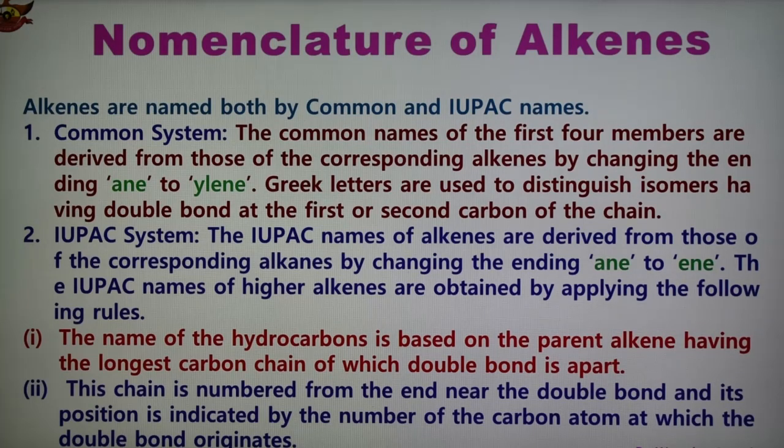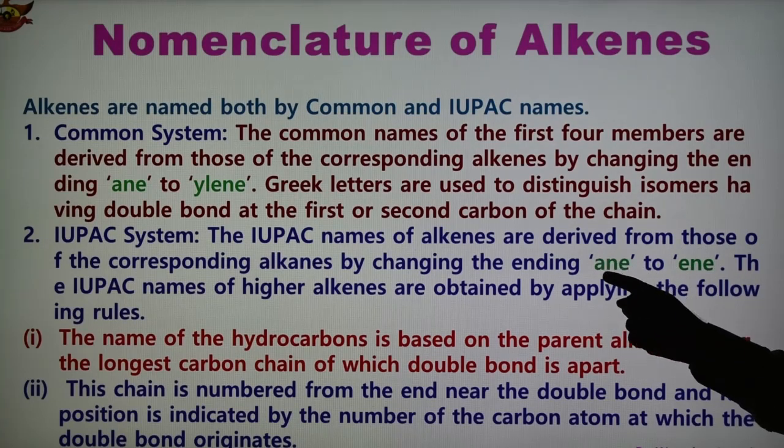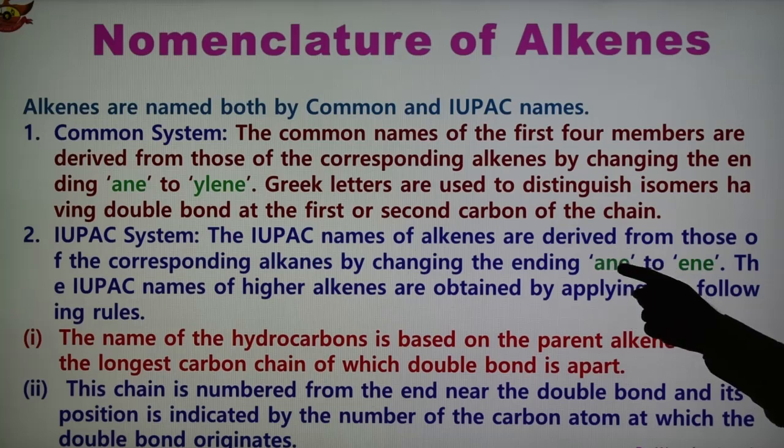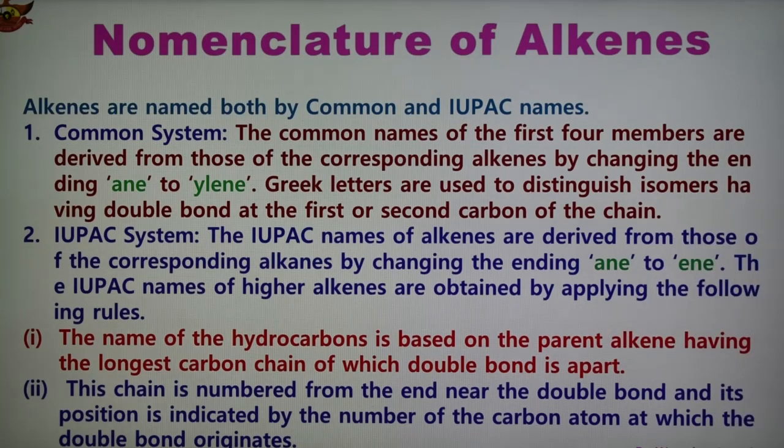And the second system is the IUPAC system, which is the most useful method. IUPAC stands for International Union of Pure and Applied Chemistry. According to the IUPAC system, alkenes are derived from the corresponding alkanes by changing the ending ane to ene. So alkane now becomes alkene.